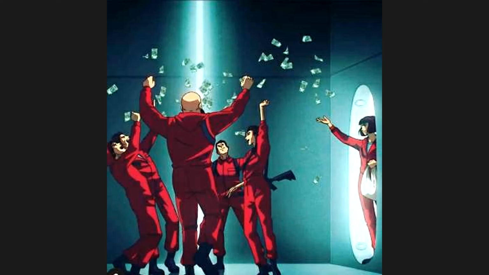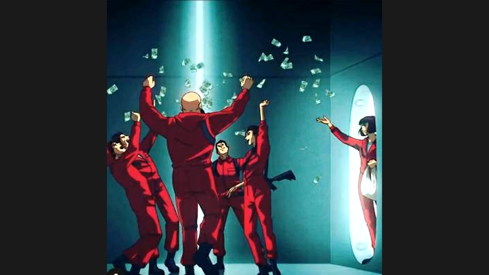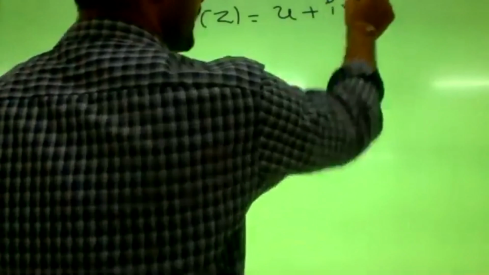Fine, fine. The function is clear, right? F of z, yes, sir. Let f of z equal u plus i v be any function.